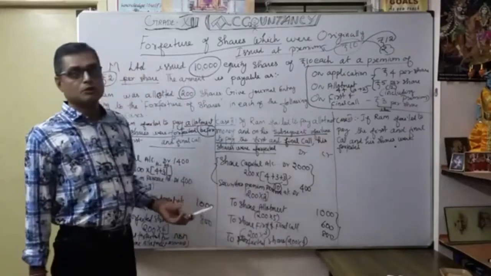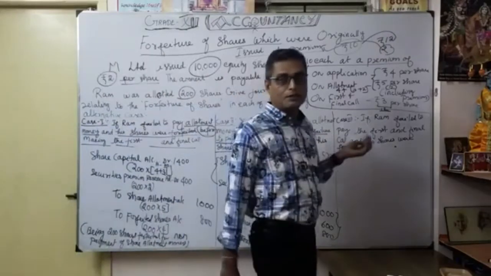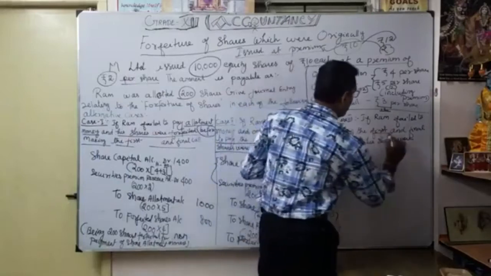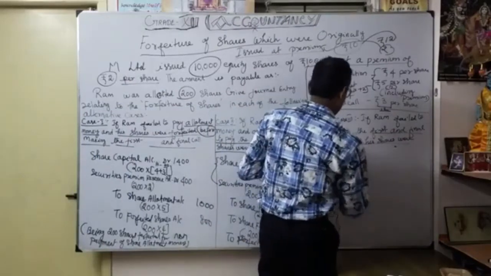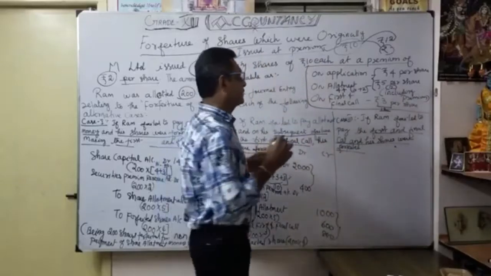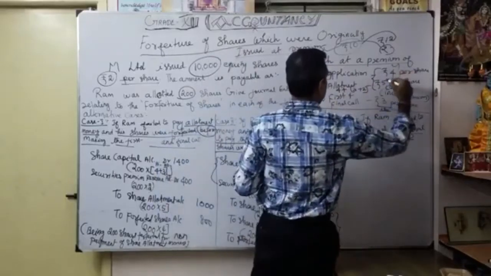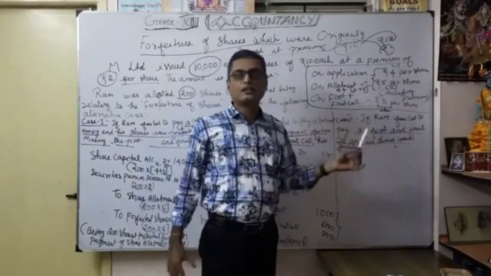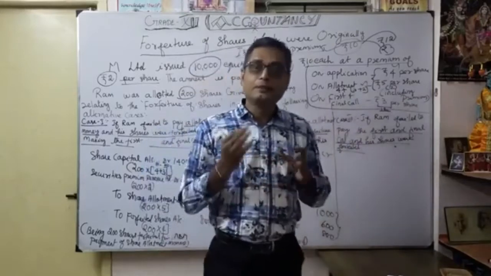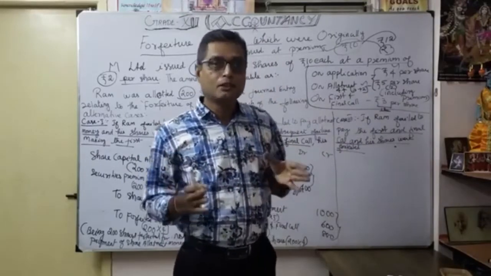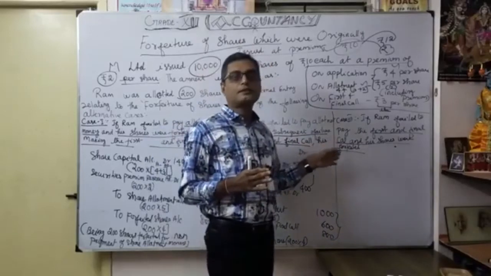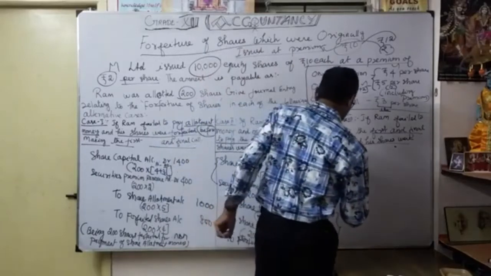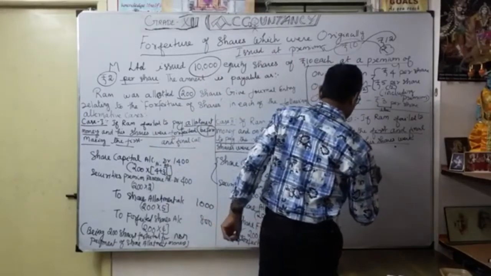Okay, now the third case, a very important one. If he failed to pay the first and final call only, that means whatever 4 rupees they gave, whatever this 3 plus 2 they gave, the default is only on the first and final call. So naturally it comes under the situation where premium has been received. When premium has been received, how will your journal entry be? Correct. So here you want to show share capital only.